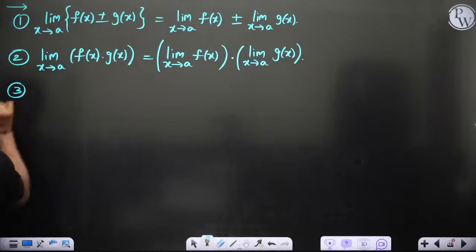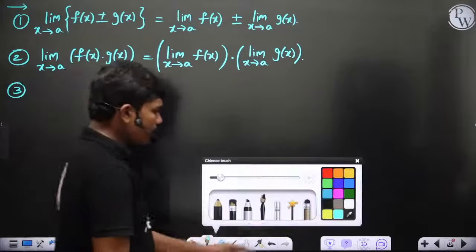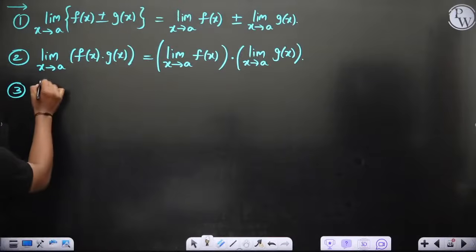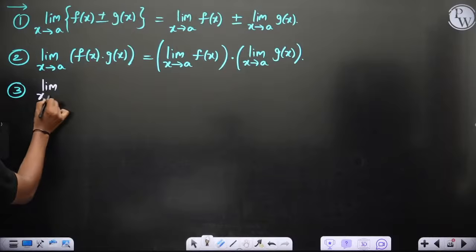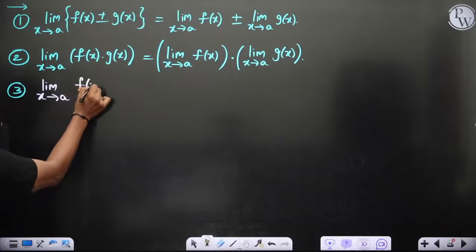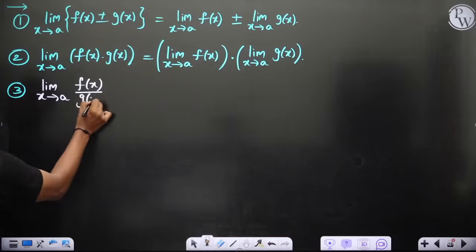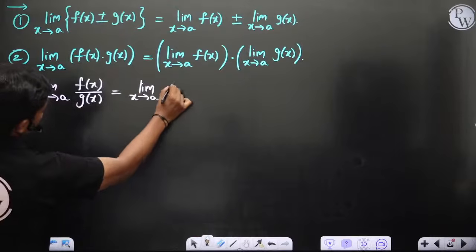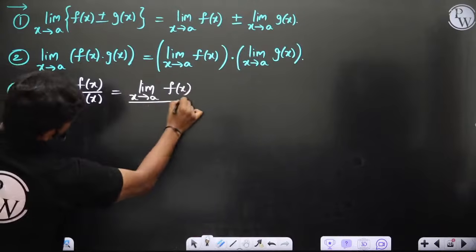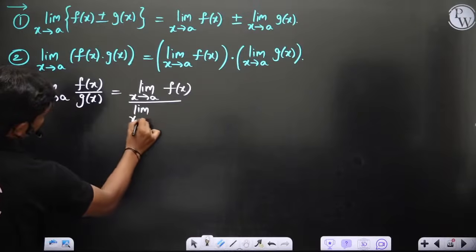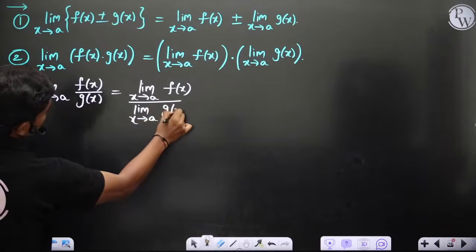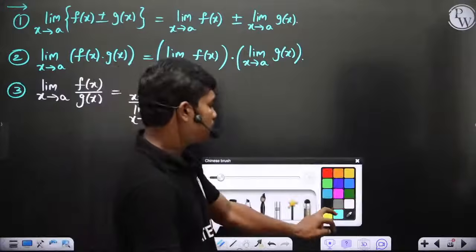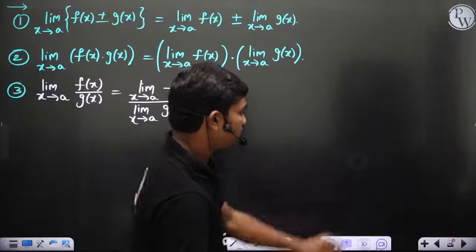Then the third thing is, if you have a division, the same thing holds. Limit x tends to a of f of x by g of x can be written as the ratio of two separate limits as x tends to a, because ultimately it's the ratio of the functions at that value of x. These 3 points are very common and known to you, there is nothing big about them. But the fourth point is really a nice point.